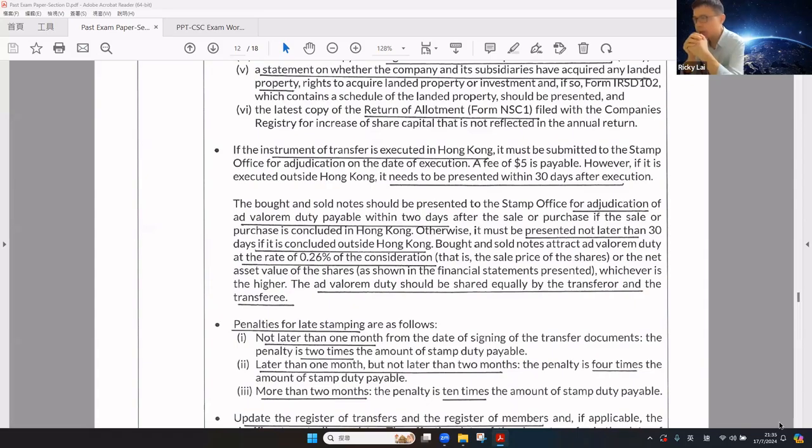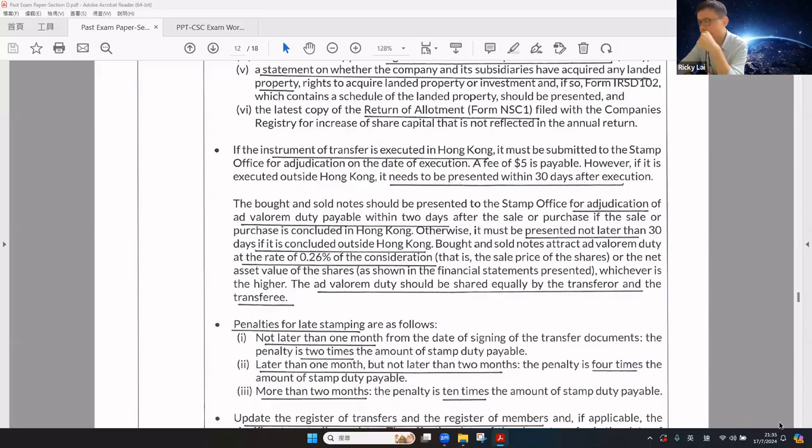If the instrument of transfer is executed in Hong Kong, it must be submitted to the stamp office for adjudication on the day of execution. A fee of $5 is payable. If the form is executed outside Hong Kong, it needs to be presented within 30 days after execution.